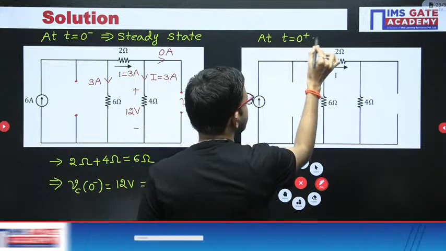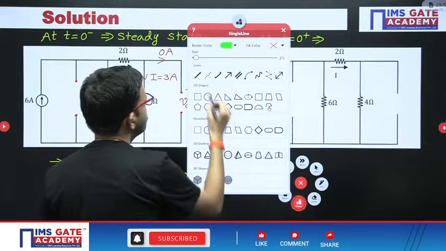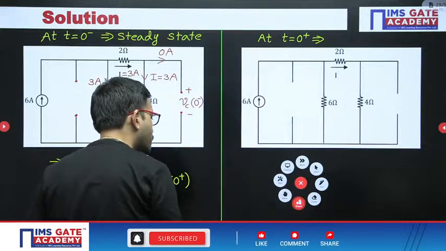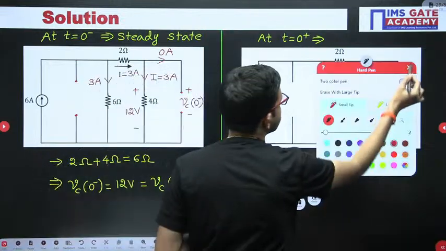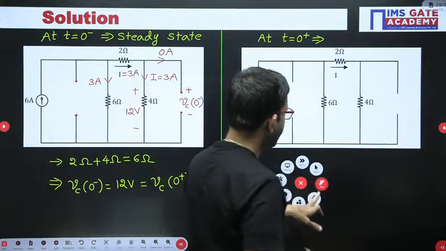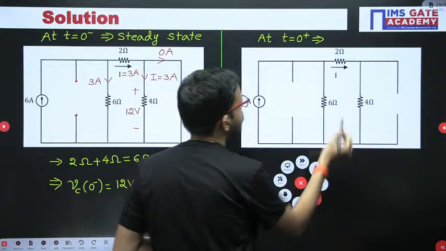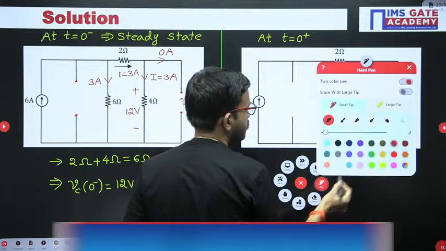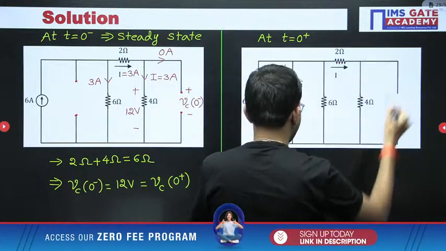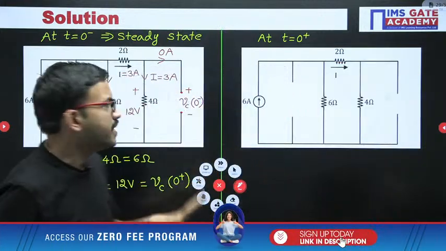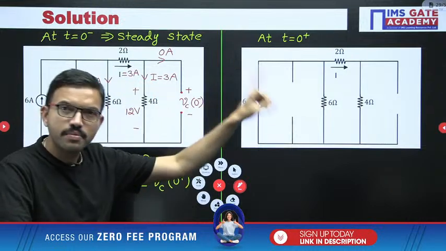At t equal to 0 plus, what is the behavior of capacitor? Exactly opposite. Earlier it is like open circuit, now it will become short circuit.